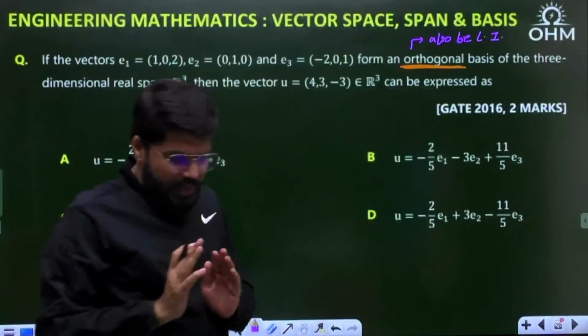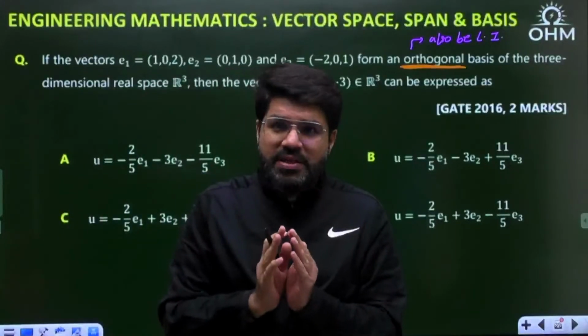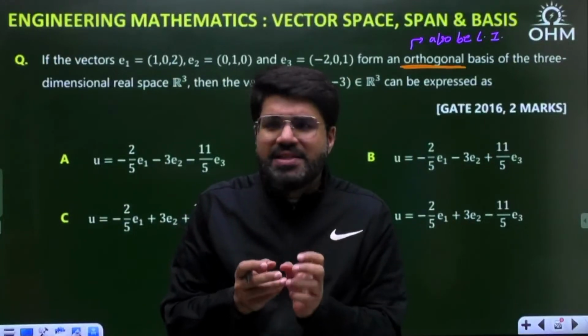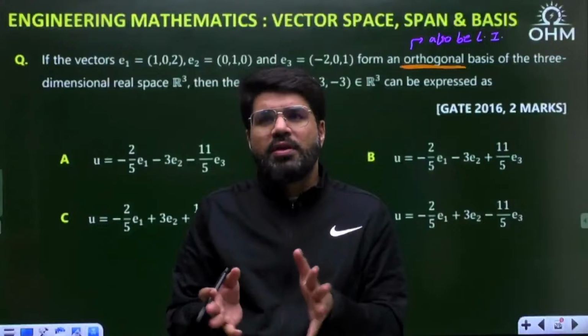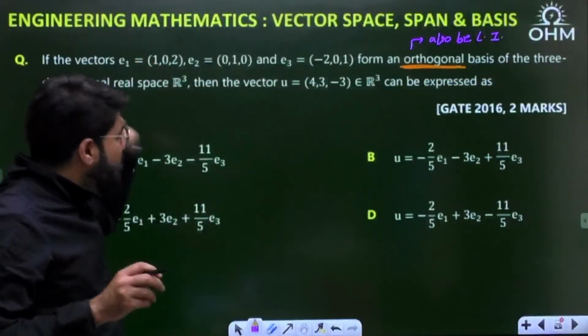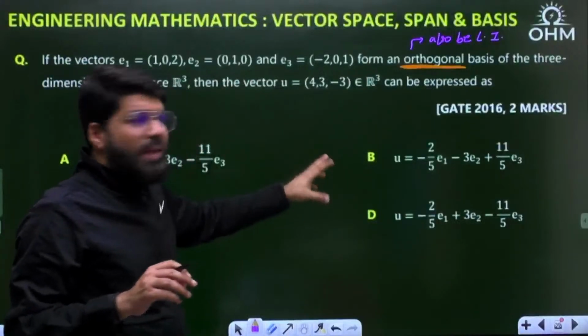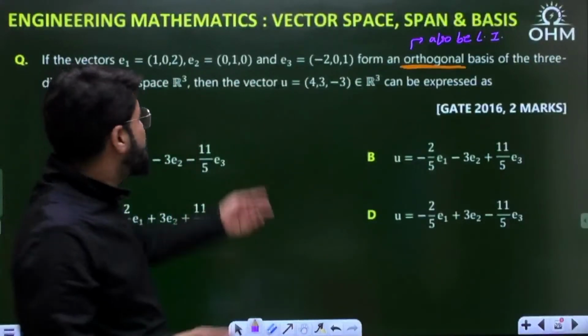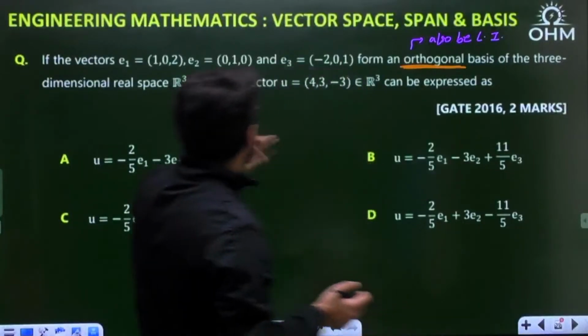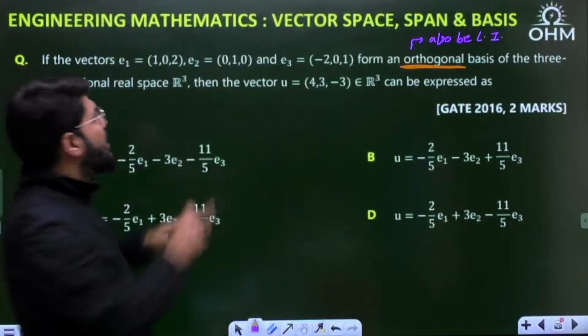Now see here, it's a 2-mark GATE 16 question, IISc Bangalore paper, but here it is more or less like an aptitude question. Even if you don't know the meaning of orthogonal basis, vector space, R3, you can still match your options and see what you have to specify. There is a given vector U which has to be expressed as a linear combination of these three.